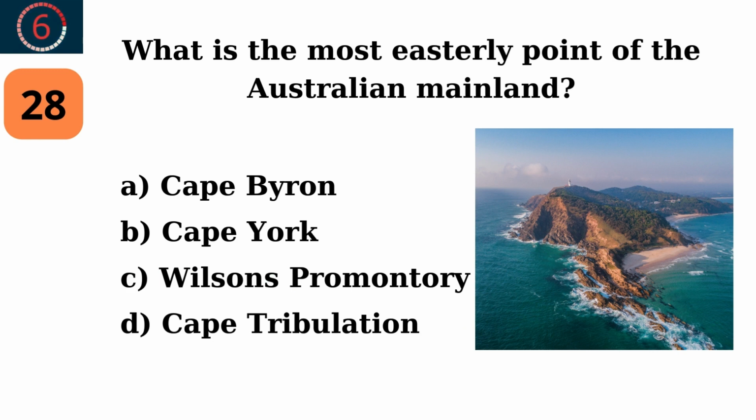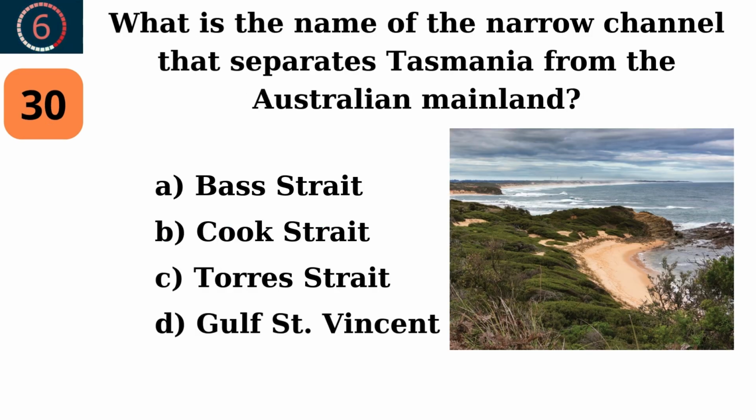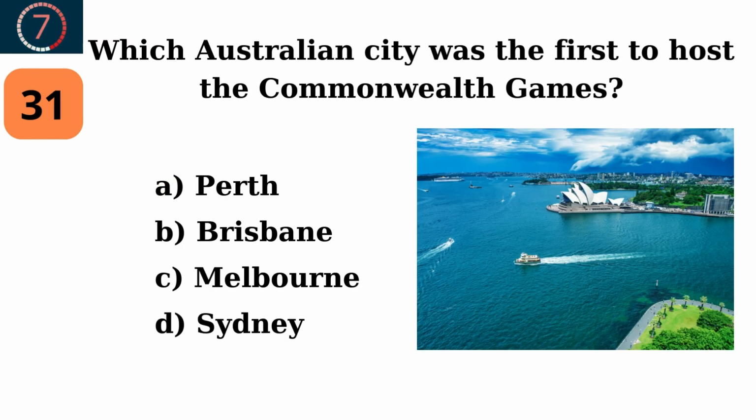What is the most easterly point of the Australian mainland? Cape Byron. Which Australian river is famous for its houseboats and paddle steamers? Murray River. What is the name of the narrow channel that separates Tasmania from the Australian mainland? Bass Strait. Which Australian city was the first to host the Commonwealth Games?